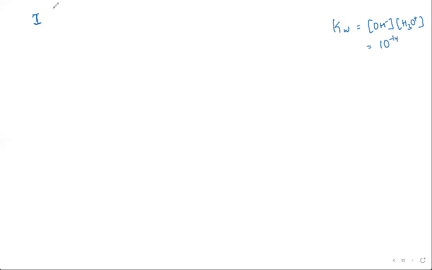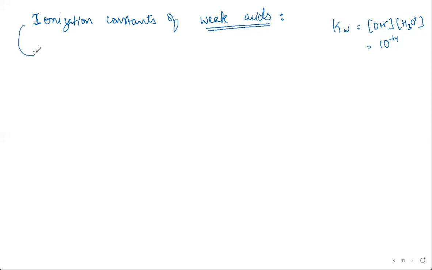So now let's look at the ionization constant of a weak acid. The reason we specifically look at weak acids is because they don't ionize completely.